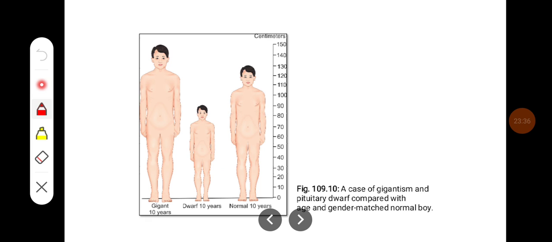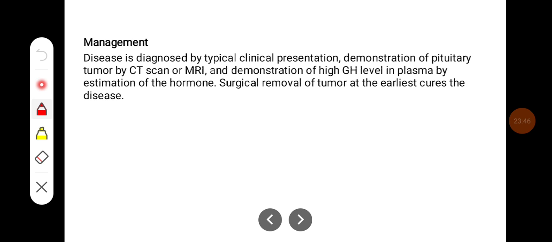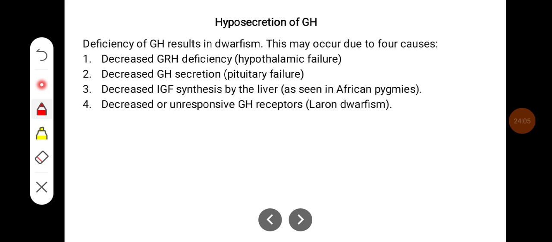So this is the diagram showing a case of gigantism and the pituitary dwarf when compared to the normal boy. The disease is diagnosed typically based on the clinical presentation, demonstration of a pituitary tumor by CT scan or MRI, and demonstration of high levels of growth hormone in plasma. Surgical removal of the tumor cures the disease.